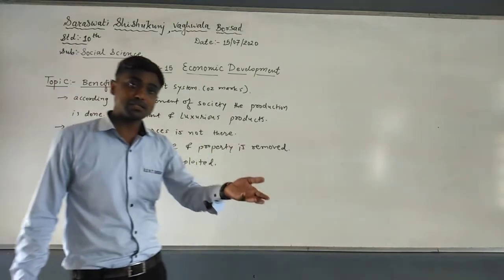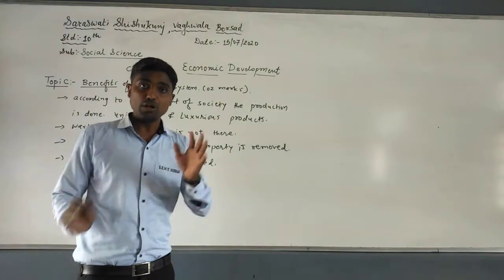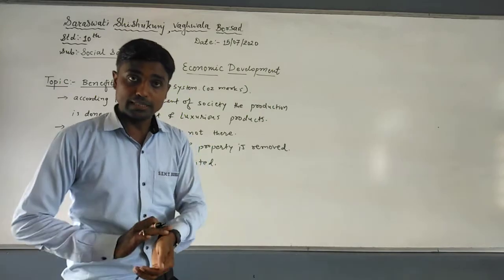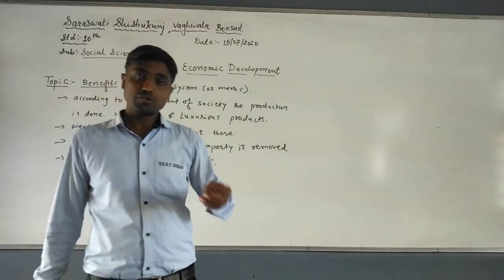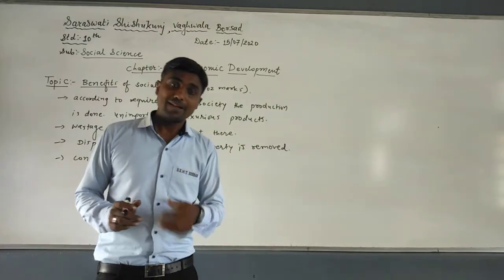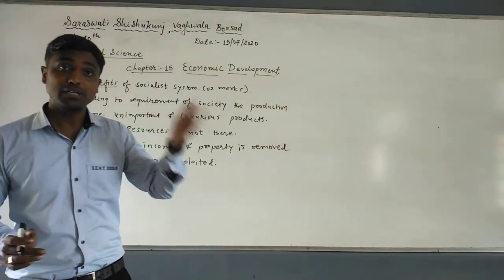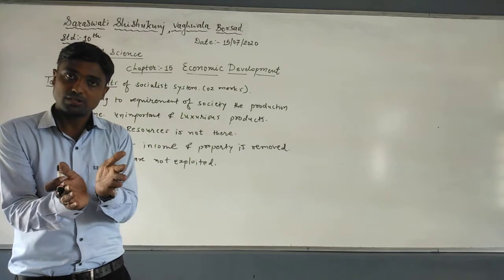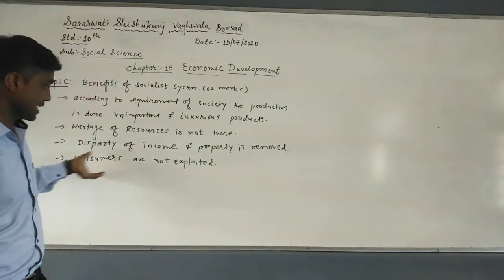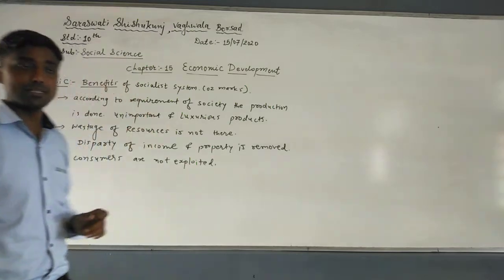Whereas in the market system, what happens? The consumers get a good opportunity of choice. For example, if you want to purchase a watch, you will have seen more than 100 watches, and then you will select. But whenever the government is producing something, there is a restriction in production. Only one kind of product will be given. So the consumer's exploitation is not possible in this system.